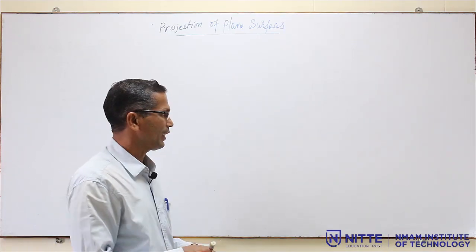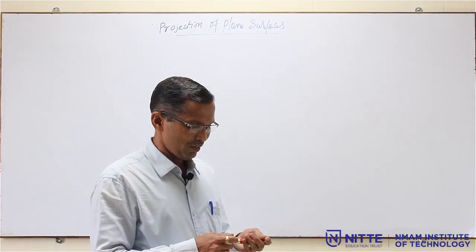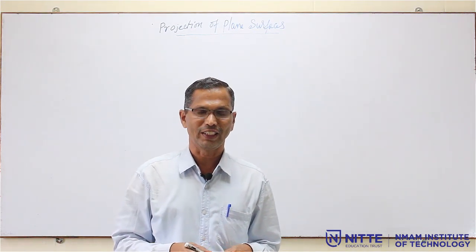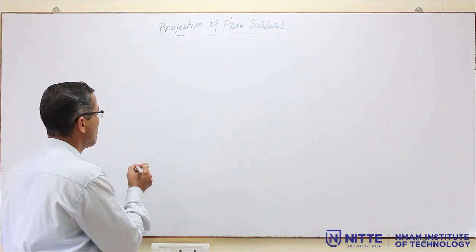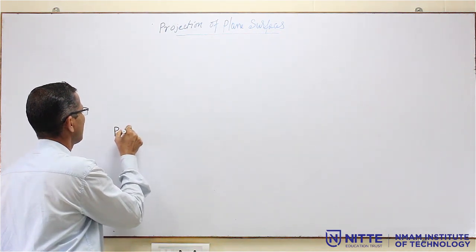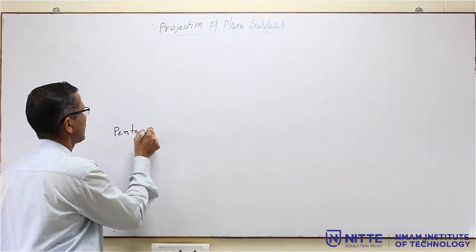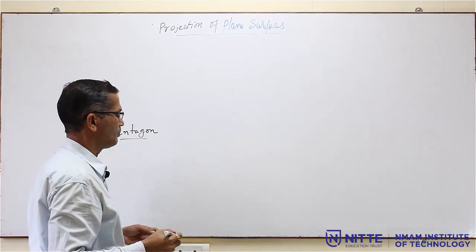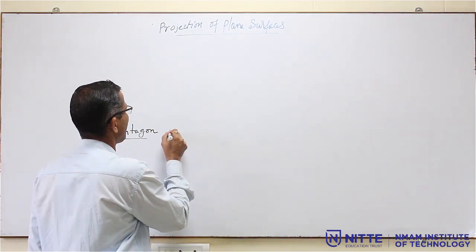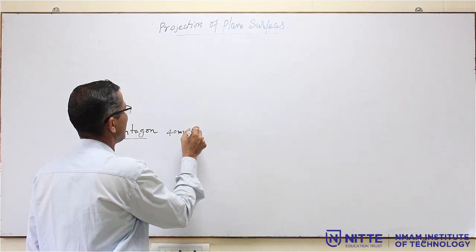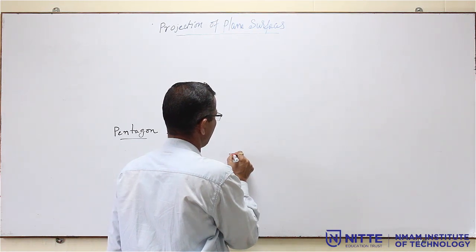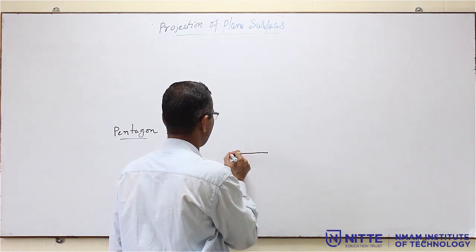Before going for the actual solving of the problem, we will discuss a little about construction of regular pentagon and hexagon, square, rectangle, triangle. You can construct these, already you are aware of that. Then how to construct a pentagon? That is 5-sided. The side of the pentagon will be given, a pentagon of 40 mm side. 40 mm side means draw a 40 mm line. So, this is 40 mm.